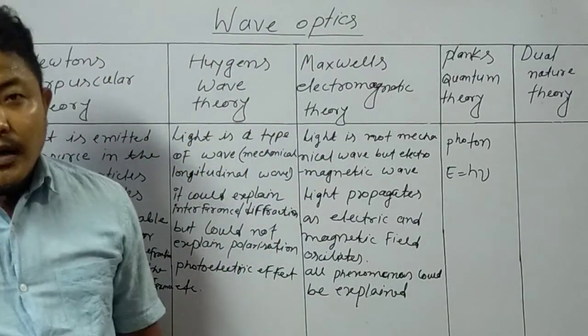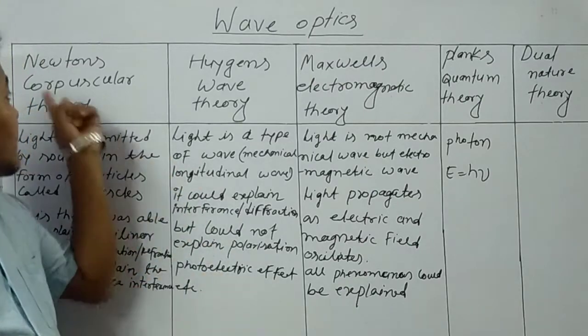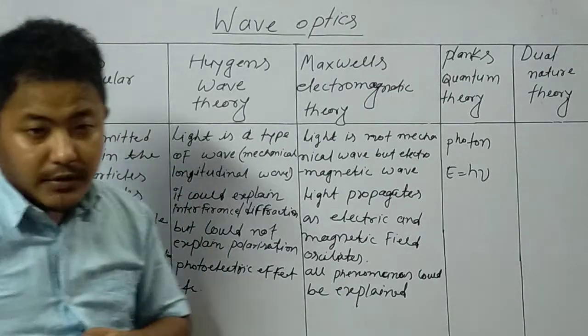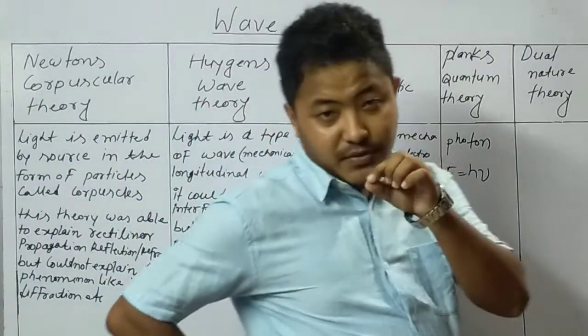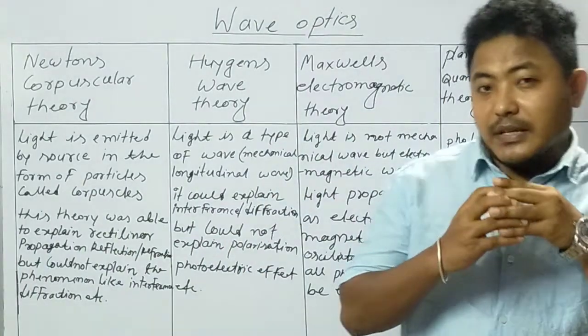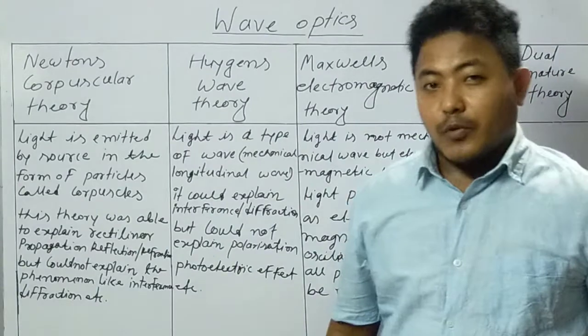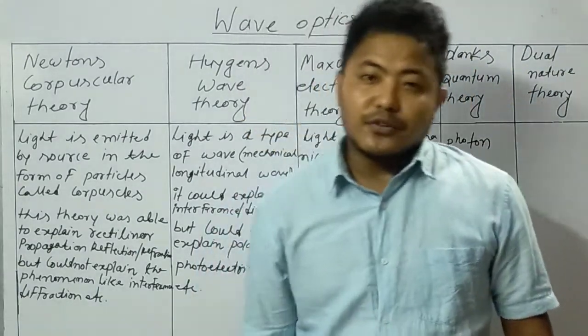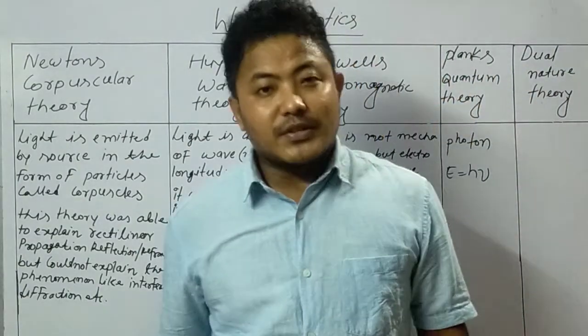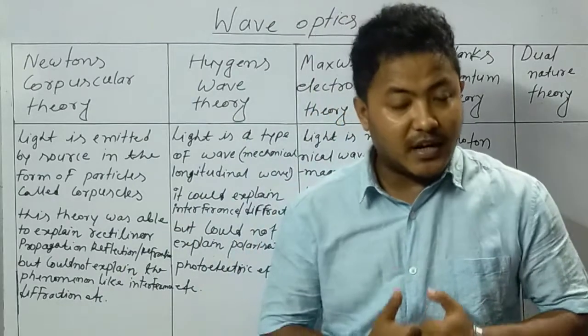So if we start with Newton's corpuscular theory, what does it actually mean? What was Newton's concept of the characteristics of light?